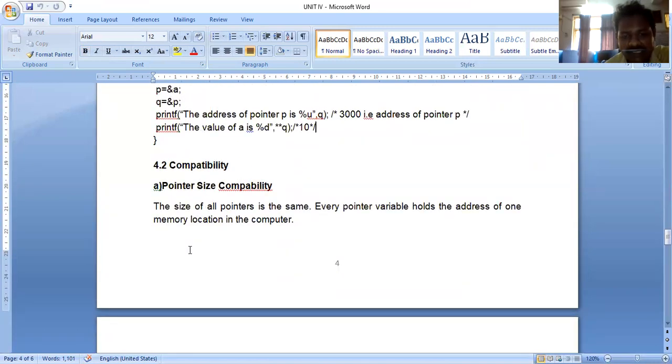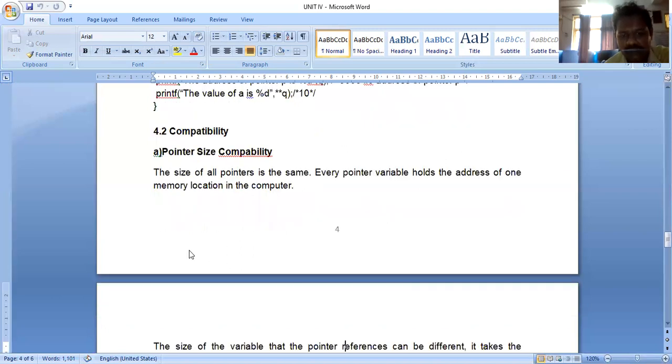Okay. First one, pointer size compatibility. So what does this topic say? The size of all pointers is the same. This is the main point. This size depends on the compiler capacity: 16-bit, 32-bit, 64-bit. Based on that, the size of all pointers is the same.